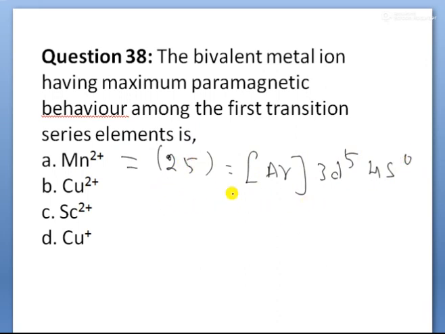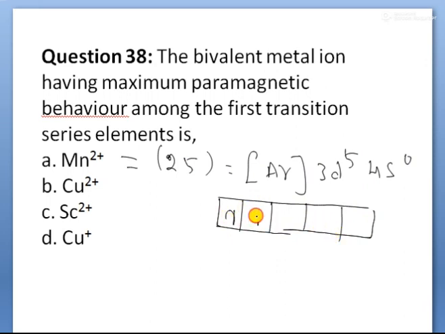In 3d5, the 5 orbitals in the d subshell are arranged so that each orbital is filled with 1 electron. Then 5 unpaired electrons are present. N is the number of unpaired electrons. Here the maximum number of unpaired electrons are present.